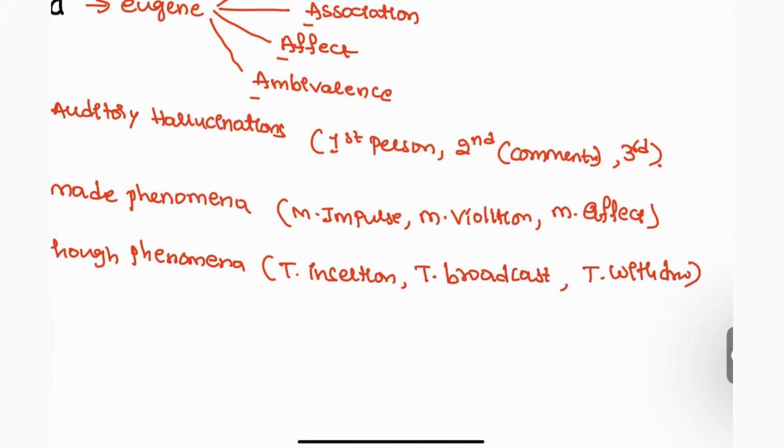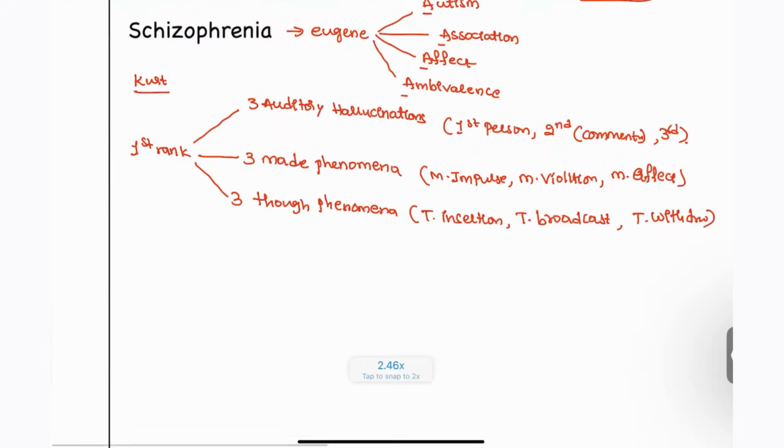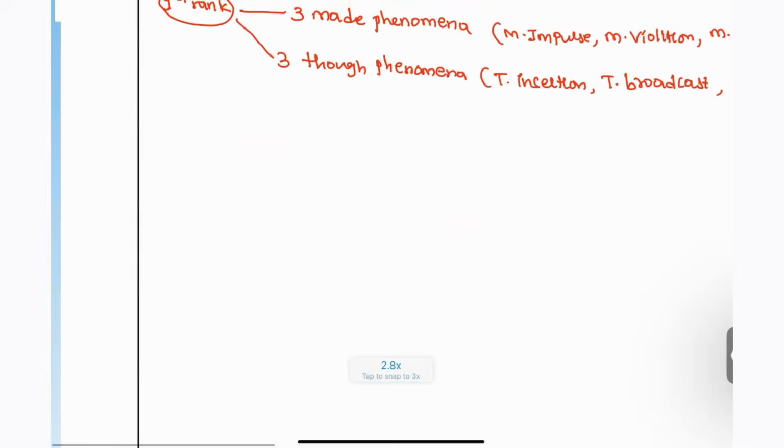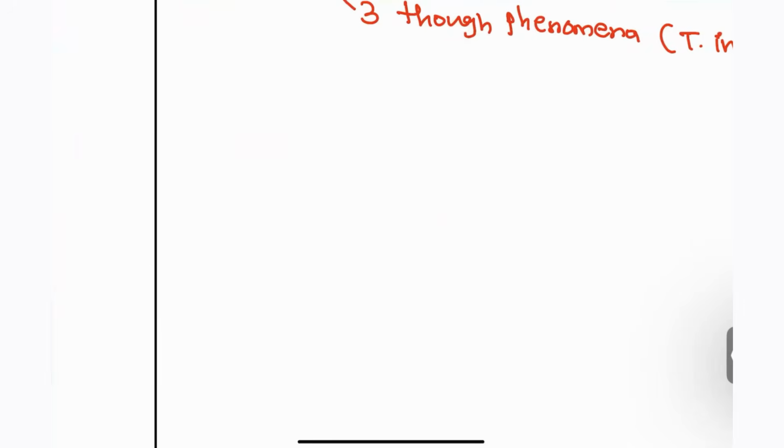So this is what Kurt Schneider said. Okay, Kurt Schneider said this phenomena. Right, these are going to be the first rank symptoms which can be asked in the examination. Next, timelines for the diagnosis of schizophrenia kind of diseases. When I say schizophrenia conditions, what are the timelines that you have to remember?